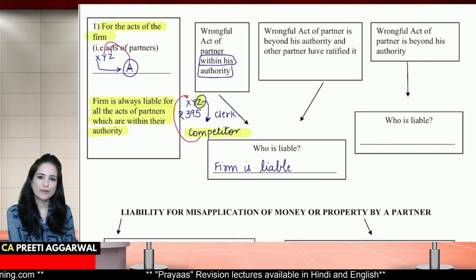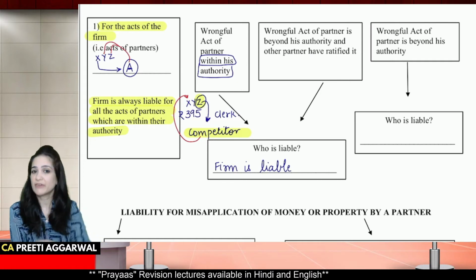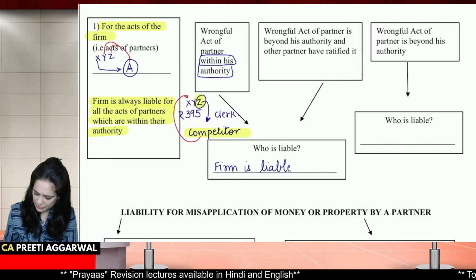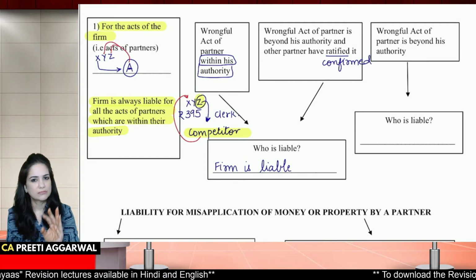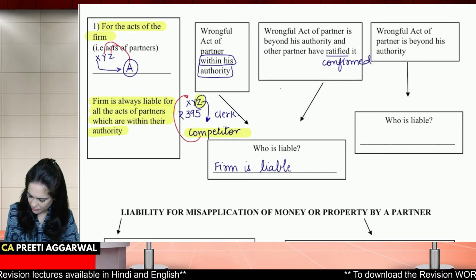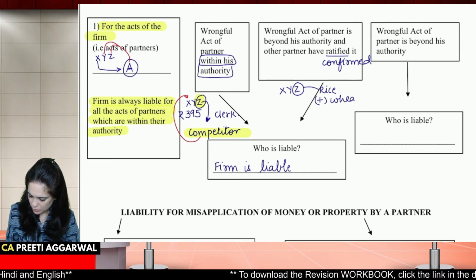What if the act is beyond the authority of the partner, but the other partners have ratified it, that is, the other partners have later on confirmed it? Even though the act was beyond his authority, like let's say we had asked the partner to go and buy rice, but along with rice, he bought wheat also.